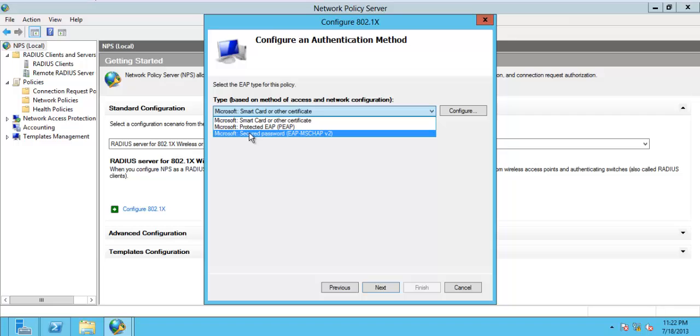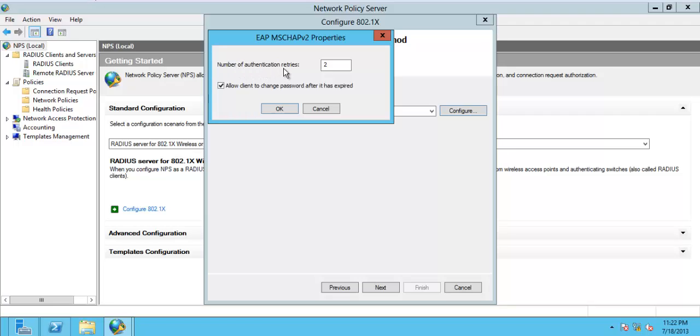Here we'll be using secure EAP MSCHAP version 2. I have tried the EAP also, but I think it's not suitable. It had some bug, and a few of my devices were not able to connect. So we'll be using secure EAP MSCHAP version 2. Just hold on. So configure. You can configure the number of authentication retries, just 3 times.